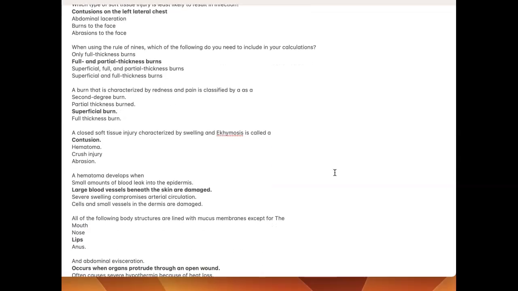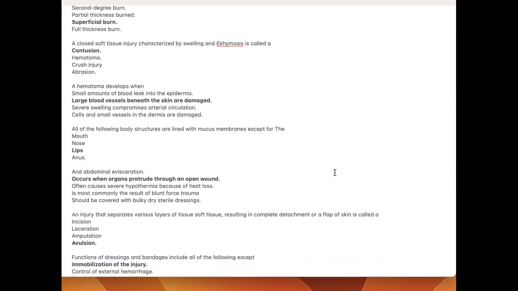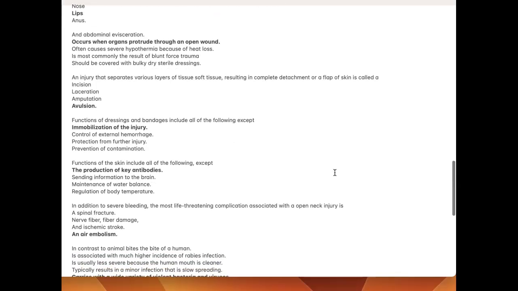A burn that's characterized by redness and pain is classified as a superficial burn. A closed soft tissue injury characterized by swelling and ecchymosis is called contusion. A hematoma develops when large blood vessels beneath the skin are damaged. All of the following body structures are lined with mucous membranes except for the lips. An abdominal evisceration occurs when organs protrude through an open wound.